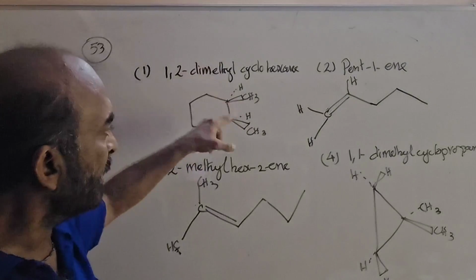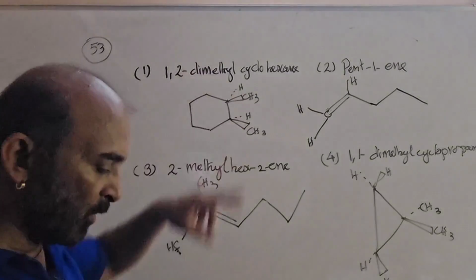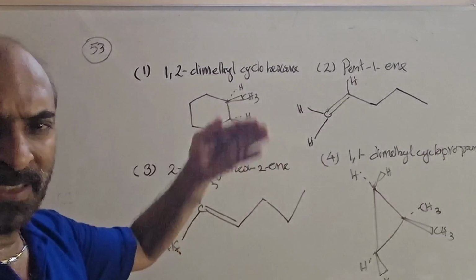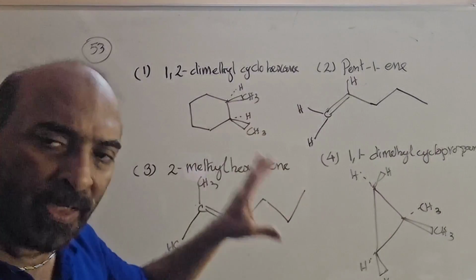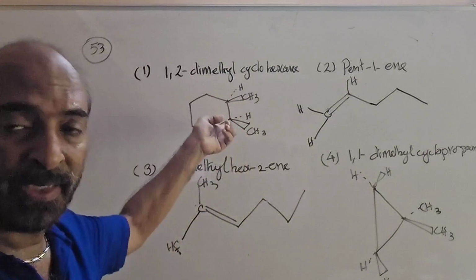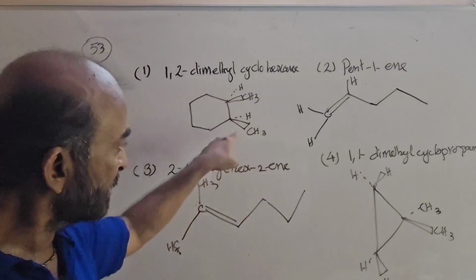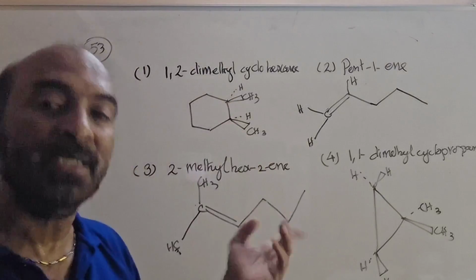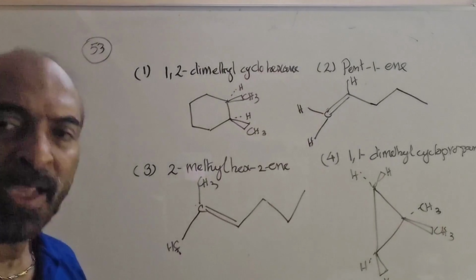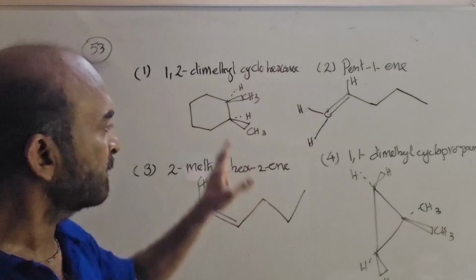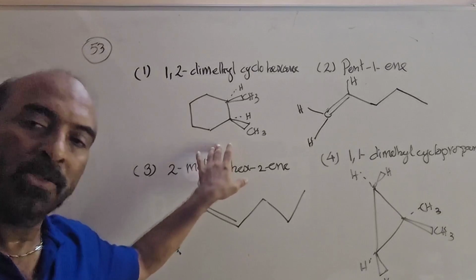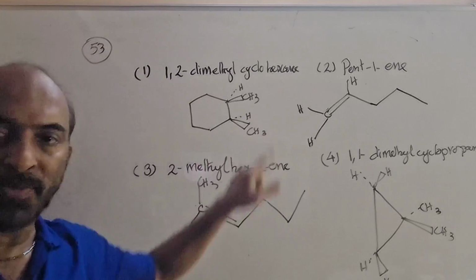So see here, I have drawn the cis variety because both CH3 are towards the observer, and both H are away from the observer. So it is the cis variety. Equally, you may have one of the CH3 on the other side and H on this side, but CH3 on this carbon again towards you, meaning the trans variety. The 2 methyl groups are directed in opposite directions. Okay, so it can be cis or trans, meaning the first compound is having geometrical isomerism. Hope you understood that. So this will be our answer, but we will have to check the others also.